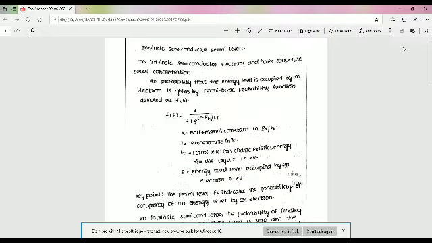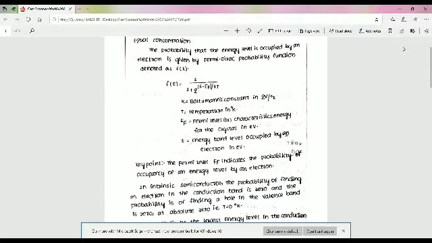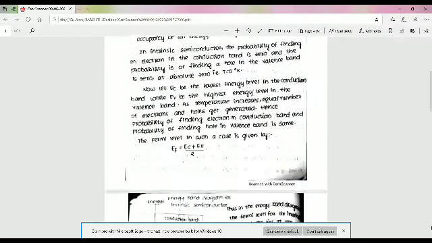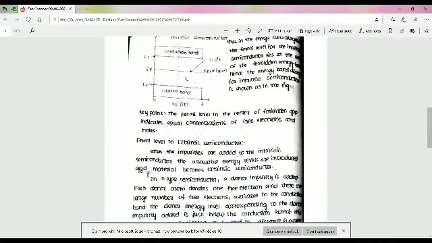This is the energy band diagram. This is the valence band and this is the conduction band. EC means the energy level in the conduction band.